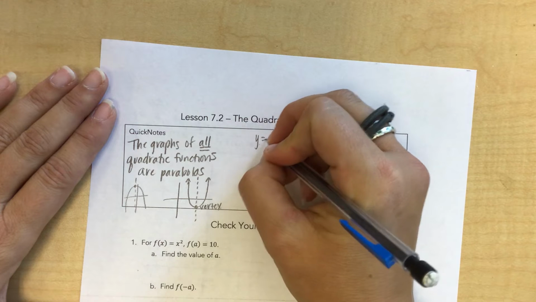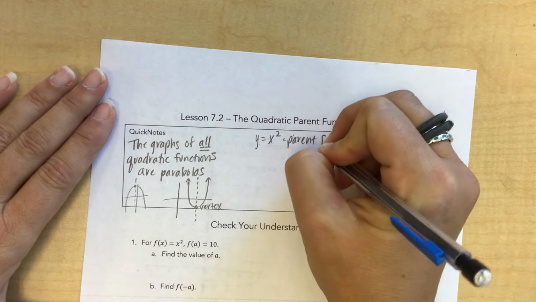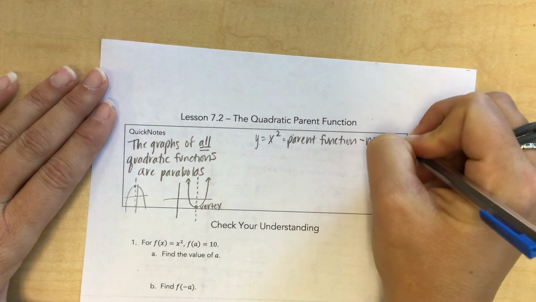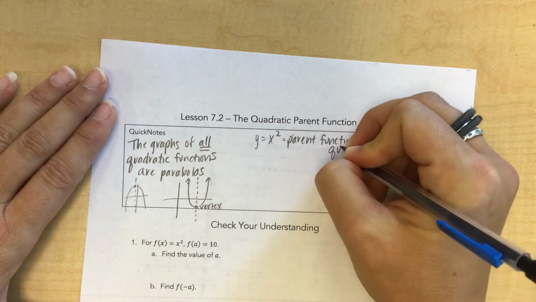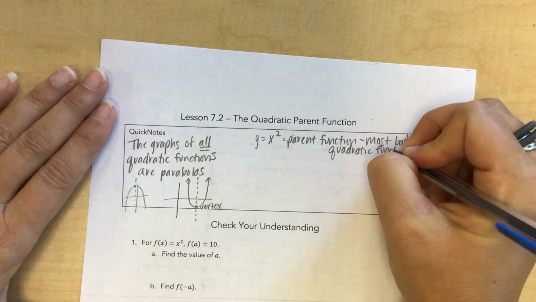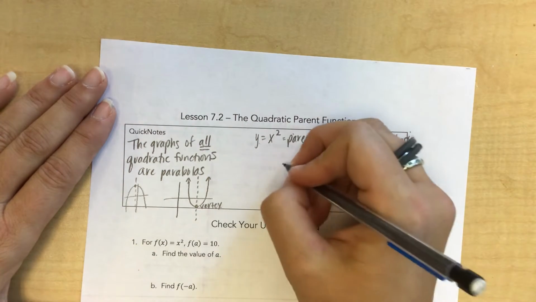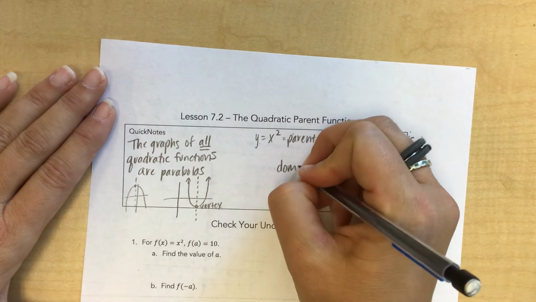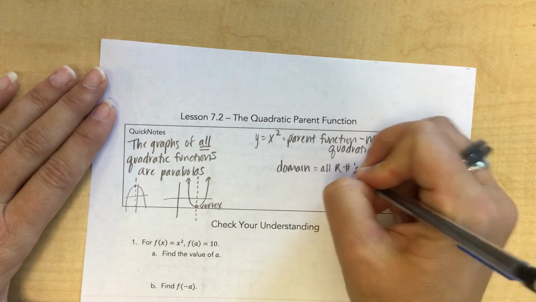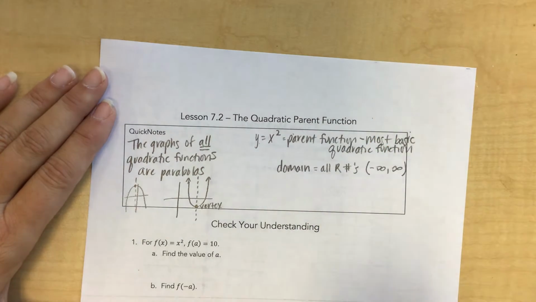All right, also, the next part. So y equals x squared, that's your parent function, and that's the most basic quadratic function. All right, for these, your domain for all quadratic functions is always going to be all real numbers, right? Which is negative infinity to positive infinity, okay?